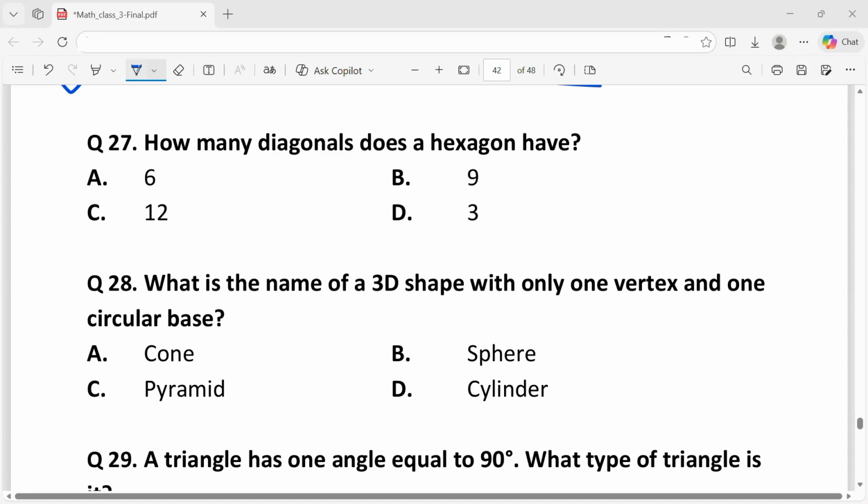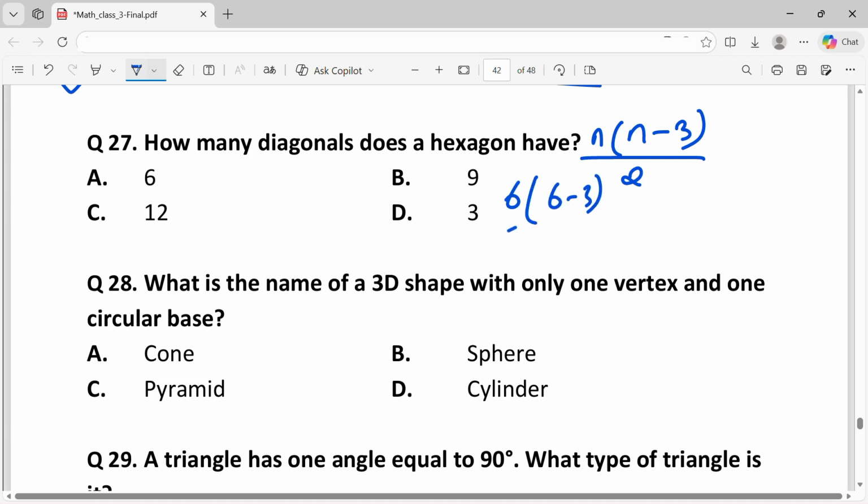Question 27. How many diagonals does a hexagon have? A hexagon has 6 sides, and the formula for the number of diagonals with an n-sided polygon is given by n into n minus 3 upon 2. Given n is 6, that is 6 into 6 minus 3 by 2, which is equal to 9. So the answer is B, 9.